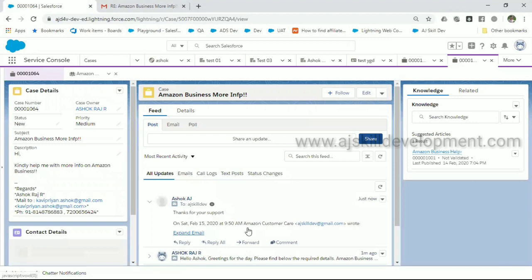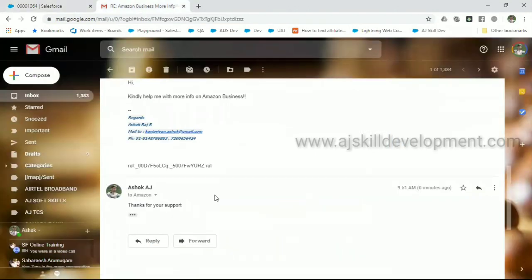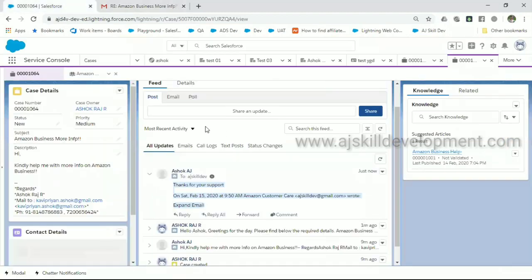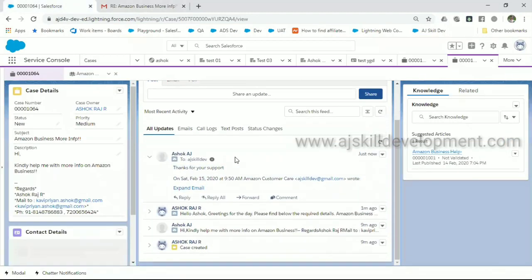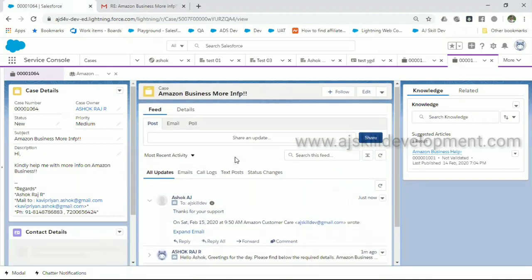See, the email which the customer has sent is now captured immediately within this case. It is because we are replying on top of the email. Since we are replying, it has some reference ID inbuilt with that email. While Salesforce is receiving the email, it will decode, I mean, it will understand this reference ID and update the corresponding case. This is one channel, how we are creating a case.